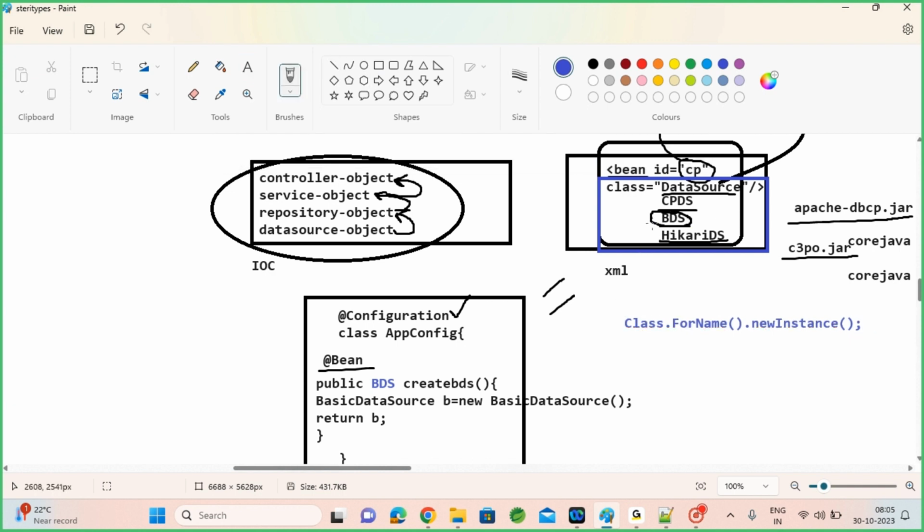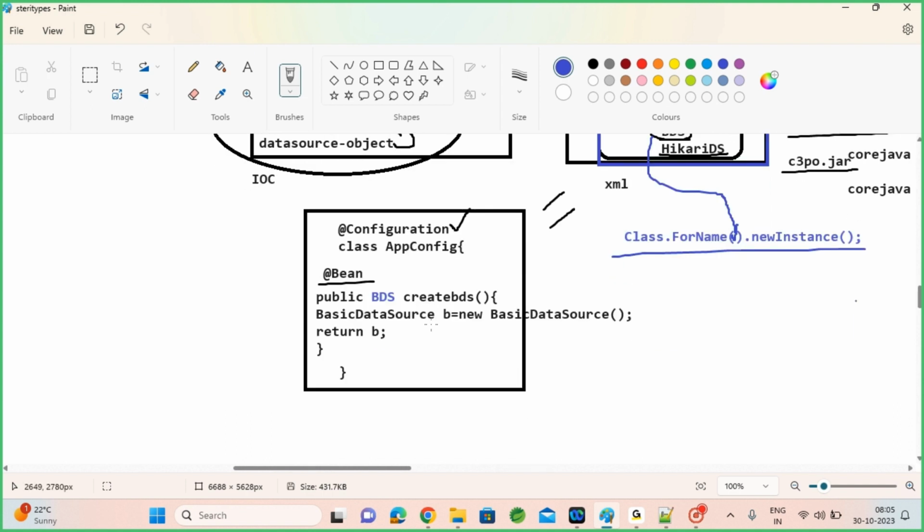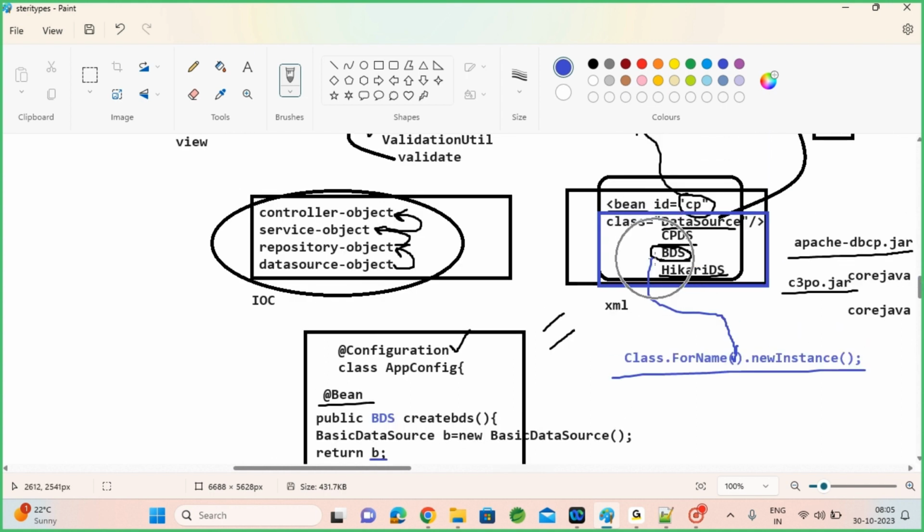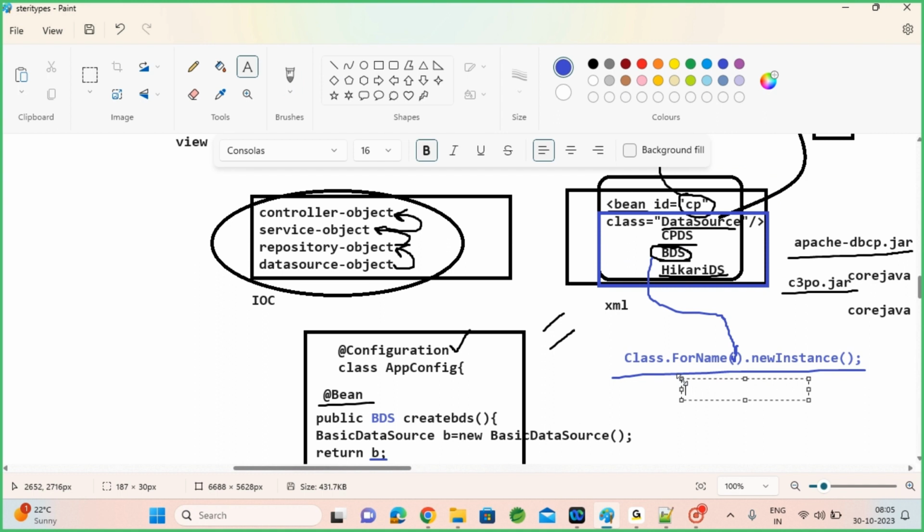Internally IOC does that. Instead, you can directly create the object and return it. This happens only one time. Only during container startup, one object will be created, which is singleton.